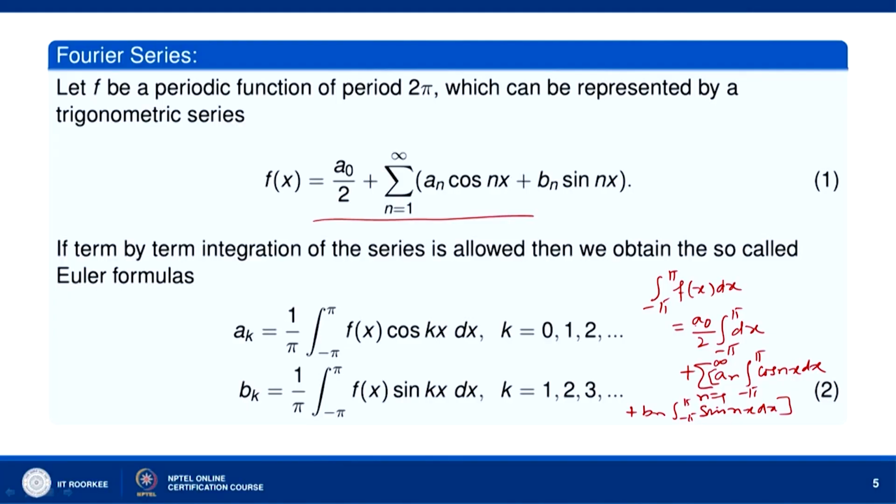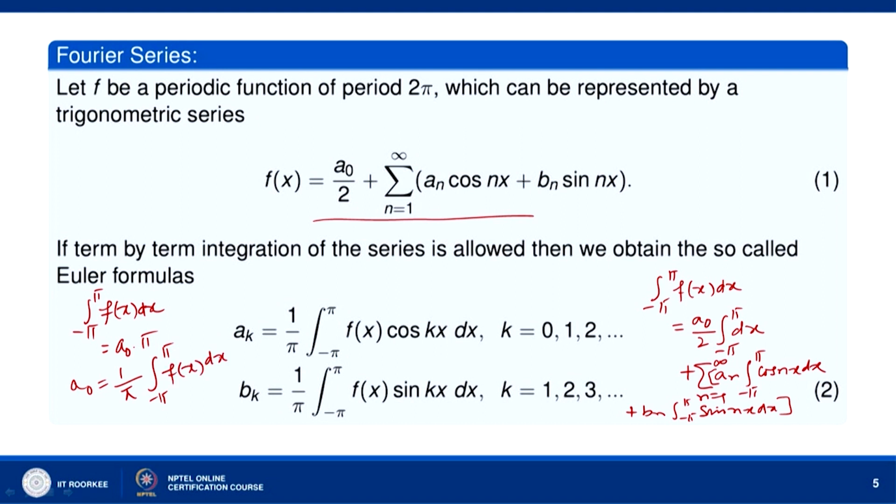So, this is 0 and therefore, what do we have? The integral over minus pi to pi of f(x) dx equals a naught by 2 into 2 pi. So, that means a naught pi, or we can say a naught equals 1 over pi times the integral over minus pi to pi of f(x) dx.